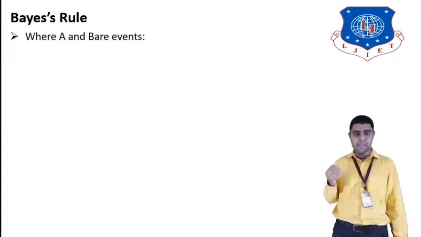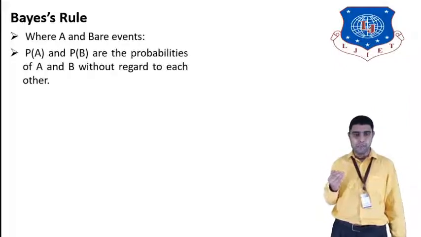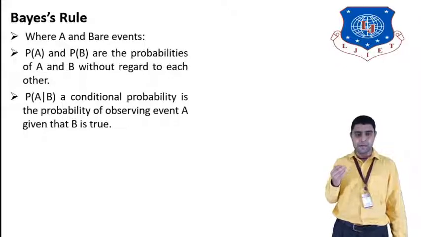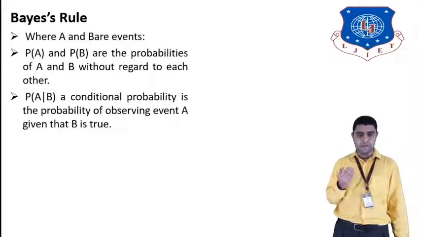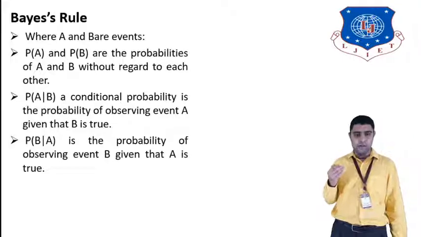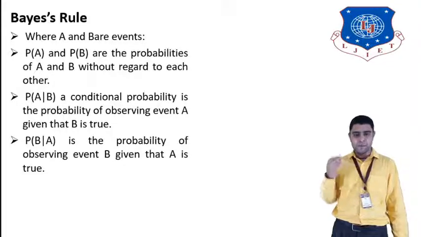where A and B are two events occurring. P(A) and P(B) are the probabilities. We have to calculate the probability value for each event A and B independently of each other. P(A|B) is a conditional probability: the probability of observing event A given that B is true. P(B|A) is the probability of observing event B given that A is true.